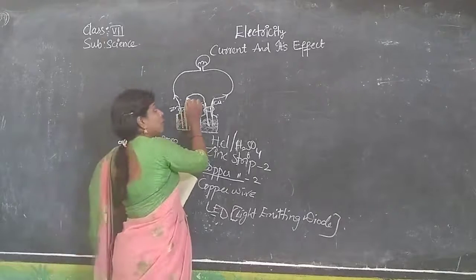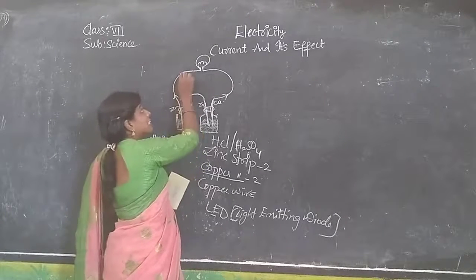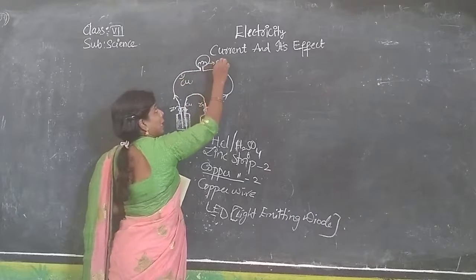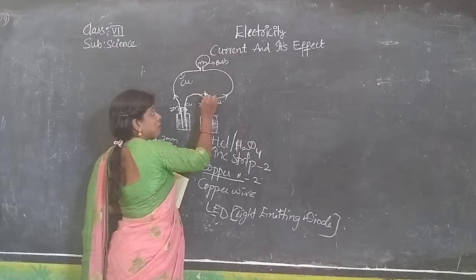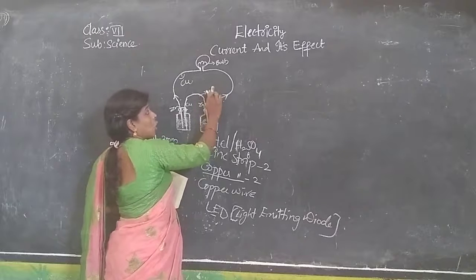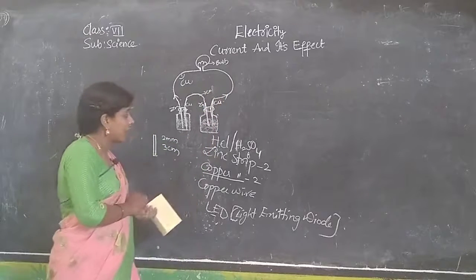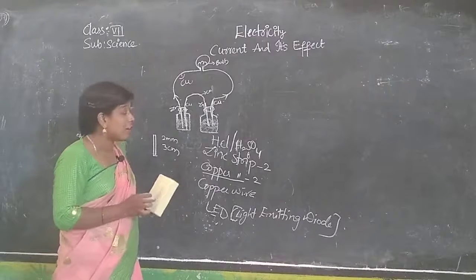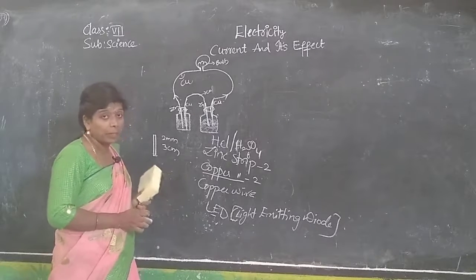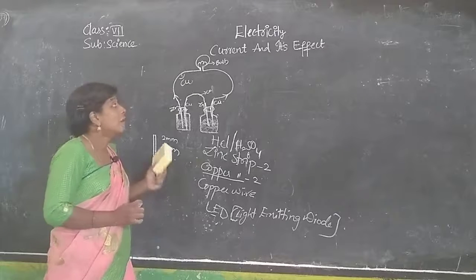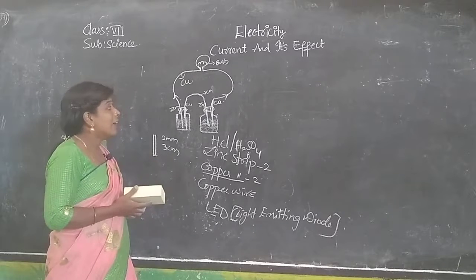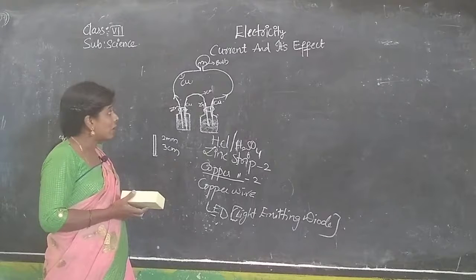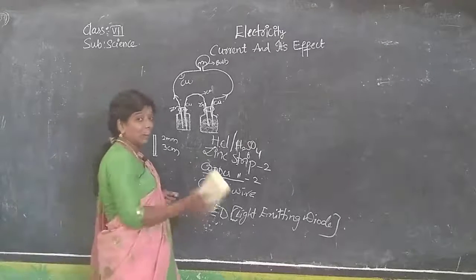And see, this is important. We should not have this. See what we did, and this is what copper wire. This is what bulb. LED bulb we have taken. This is also a copper wire. Copper wire. Continue. There should not be any breakage while you are giving connection. Okay. So like this, the current is passing through the wires, copper wire, and you can see this is important.